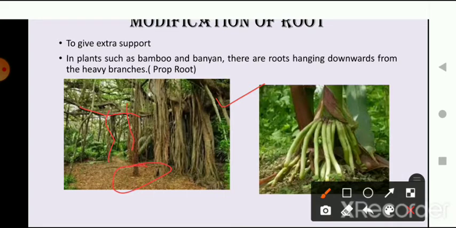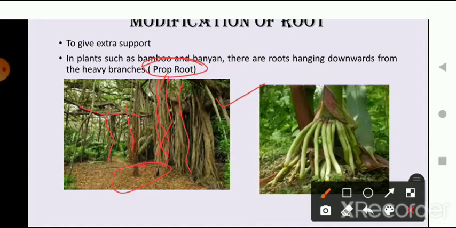Why? Because of the huge size of the tree, all the branches cannot be held by a single stem or trunk and the roots. So roots modify themselves and work as prop roots. What is a prop root? Prop roots are roots that act as a prop, as they are holding the whole tree.